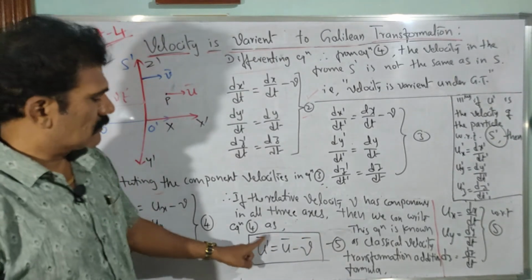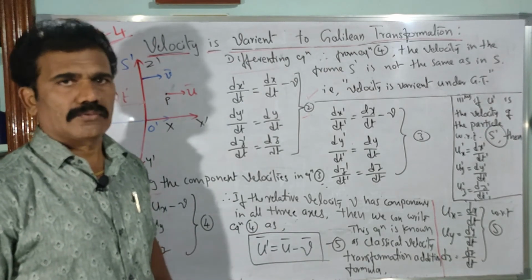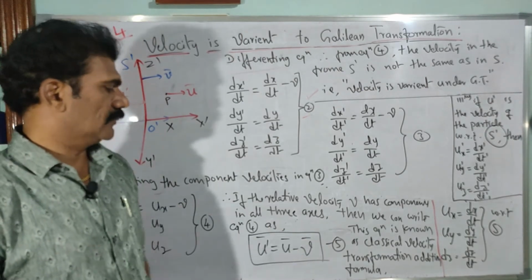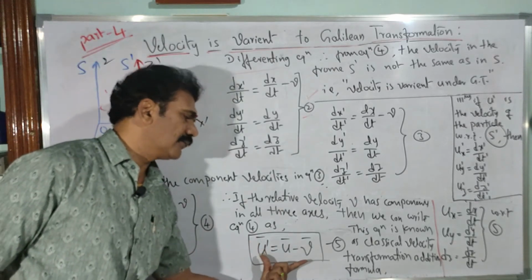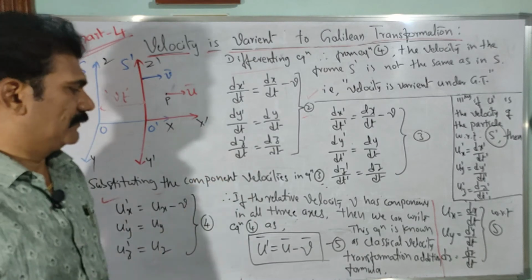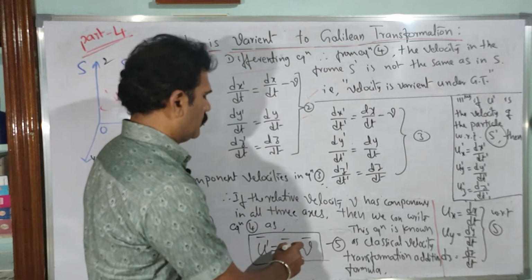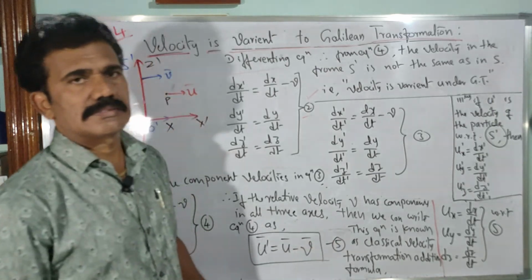So u dash bar is equal to u bar minus v bar, because it is a vector quantity, so we put the bar here, indicating it is a general equation applicable for all three axes x, y, z. Now u dash is equal to u bar minus v bar. So minus v is there, you know.